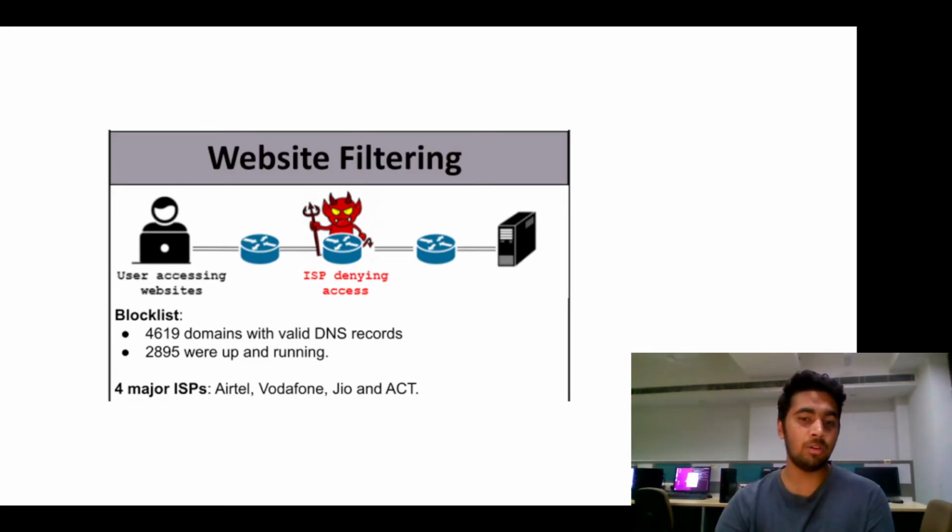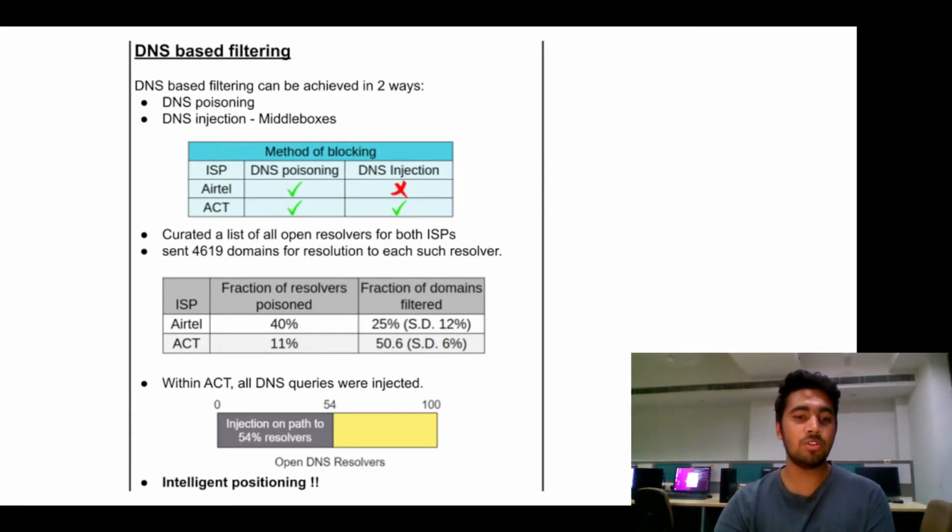We conducted our experiments in 4 major ISPs, namely Airtel, Vodafone, Jio, and ACT. We first started with DNS-based filtering. DNS filtering is achieved using two mechanisms. In DNS poisoning, DNS servers in the ISP return a bogon IP for blocked websites, whereas in DNS injection, a DNS query from a user is intercepted and a fake DNS response is returned while spoofing the legitimate DNS server. In Airtel, we observed DNS poisoning, whereas in ACT, we observed both poisoning and injection.